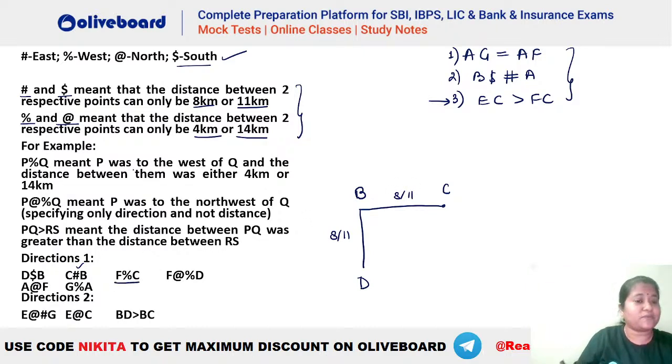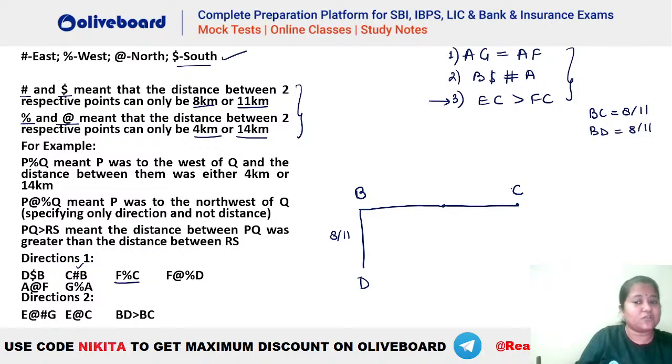Now we have F percentage C. Percentage means what? Percentage means west. So let's say we take it थोड़ा सा आगे कर लेते हैं C को. Let's say we take C here. Okay, let's say we take your C here, and we know BC has to be how much? BC is equal to either 8 or 11. Okay, this is known here. Similarly, BD is also how much? If this is 8 or 11.